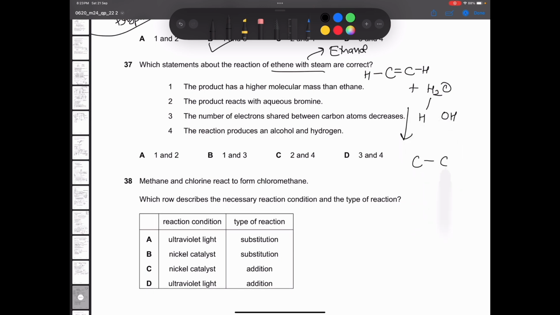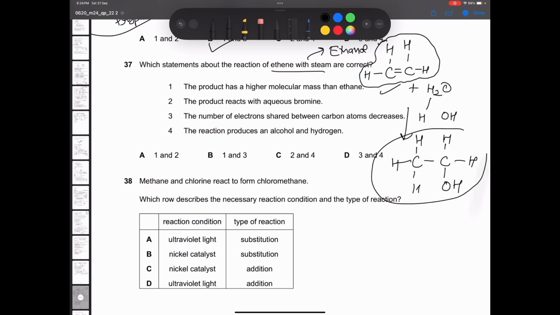So C single bond C, OH attaches itself here, one H attaches itself here. There must be one more hydrogen here. So hydrogen, hydrogen. In the original ethene molecule, there must be two hydrogens per carbon atom. So this is what I have drawn. Then now you get this formula, that is ethanol.